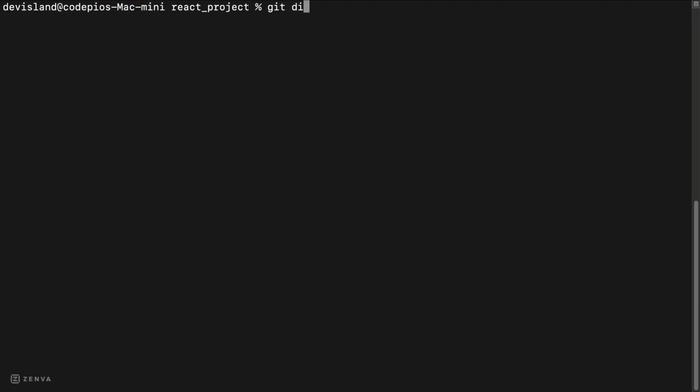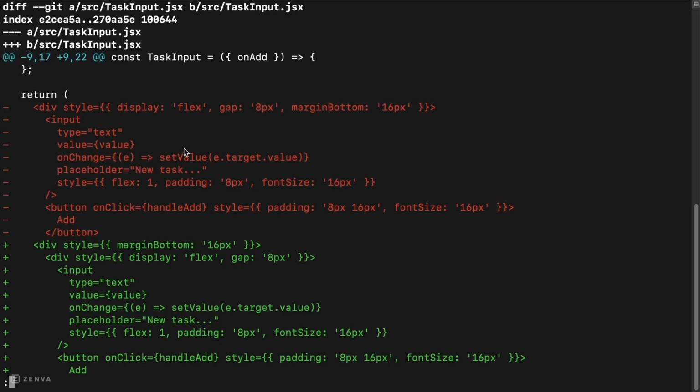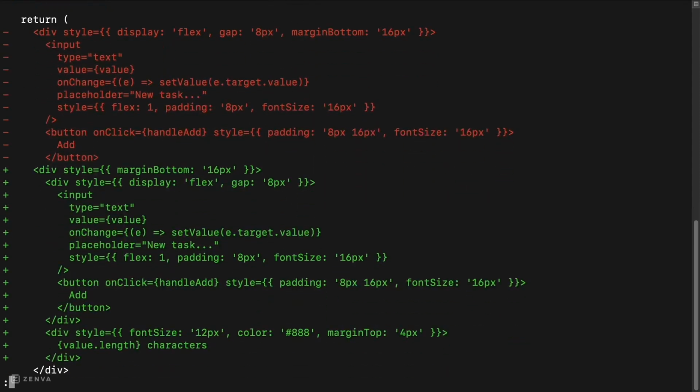You can now type git diff in a second terminal. This git command shows any changes you've made that haven't been committed. If you want to stay in the Claude Code interface, you can run git diff by adding an exclamation mark. The terminal shows the output of git diff, showing the changes to source/taskinput.jsx. Minus signs in red show deletions and plus signs in green show additions.